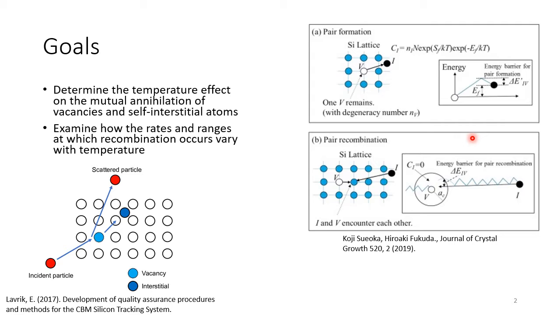A vacancy and an interstitial need to diffuse through the structure for recombination to occur. And it's understood that diffusion has a relationship to temperature, and at higher temperatures, atoms experience greater thermal vibrations and diffuse quicker.